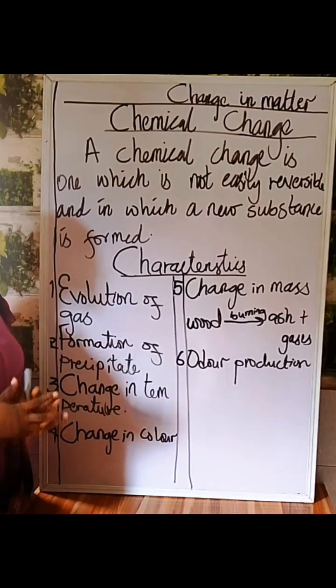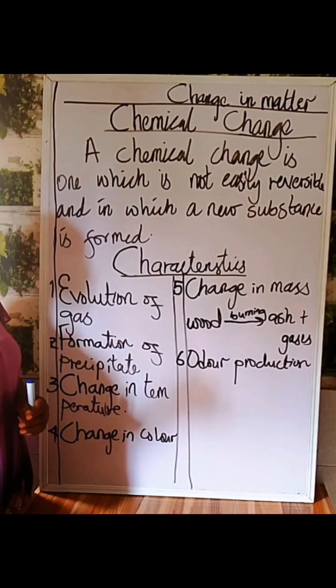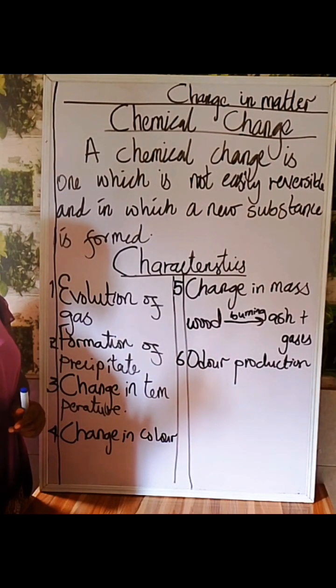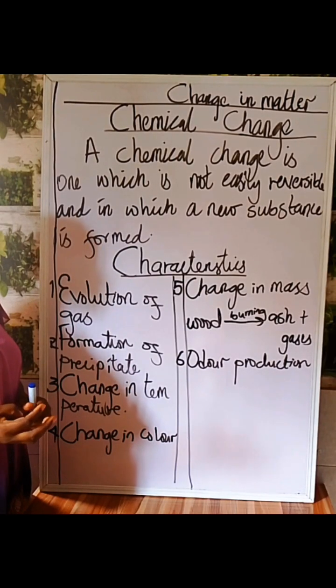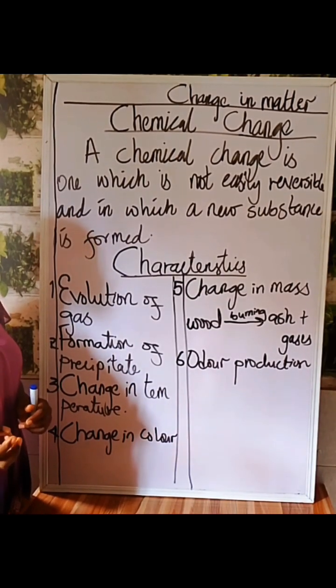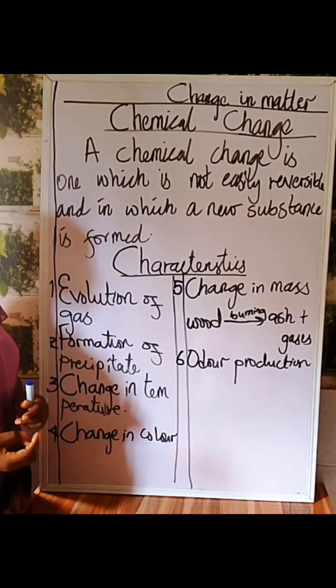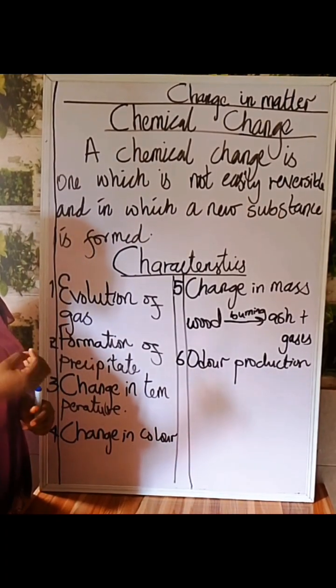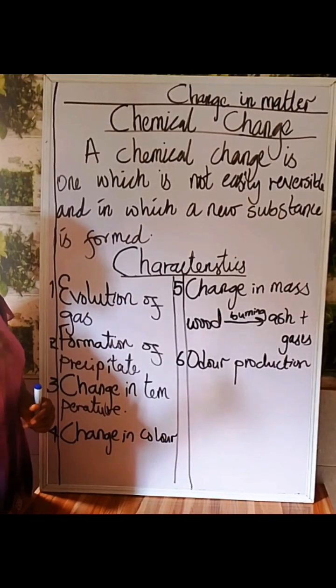Another characteristic is odor production. When you perceive some odor while performing your experiments, or even at your home, you will notice that a chemical change has taken place. In the lab, there are some experiments that give out odor, whether a shocking odor, a rotten egg odor, or a sweet odor. Have you seen it?